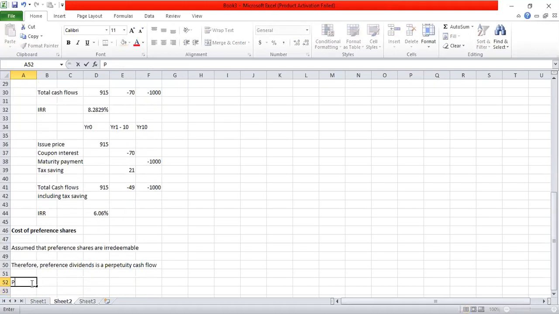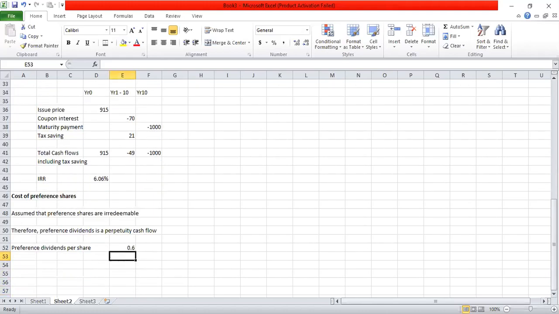So we'll calculate the preference dividends per share. Nominal value per share is 10. Dividend percentage is 6% on the par value. So preference dividends per share is 0.6.